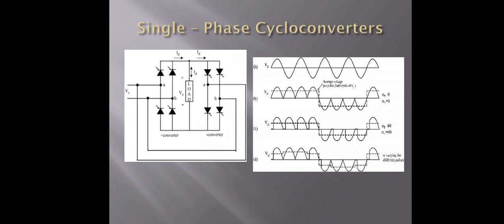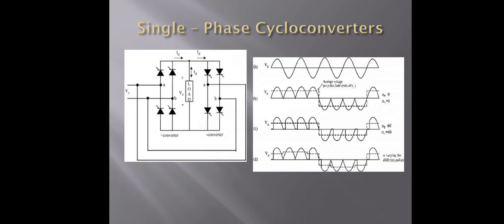The two single phase controlled converters are operated as bridge rectifiers. Any circuit using four devices like this is called a bridge rectifier.